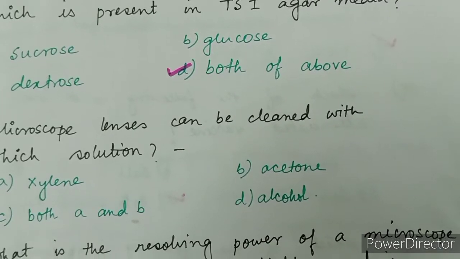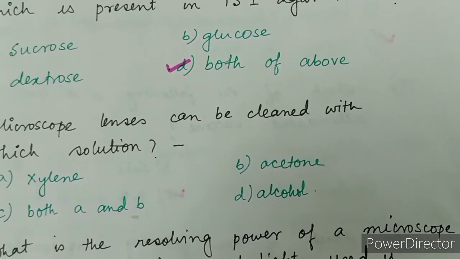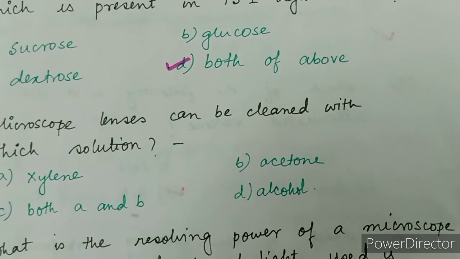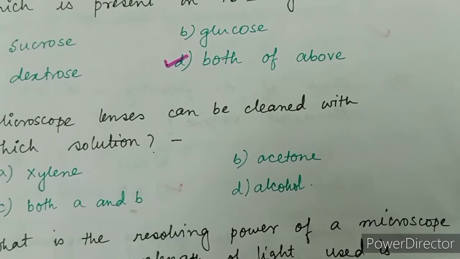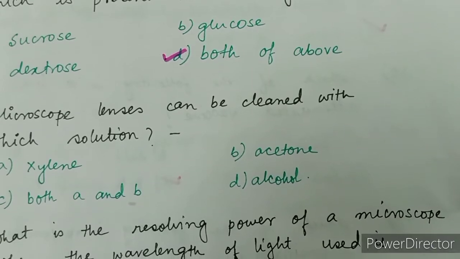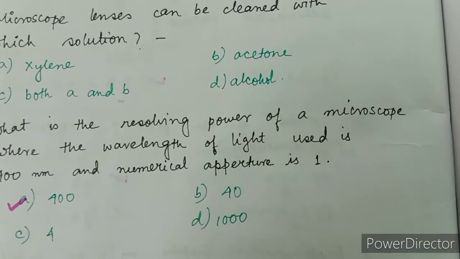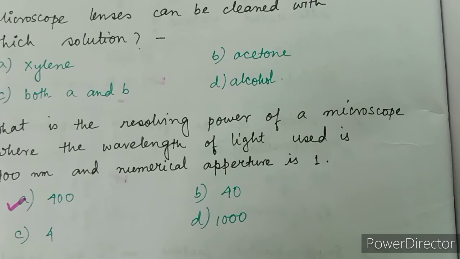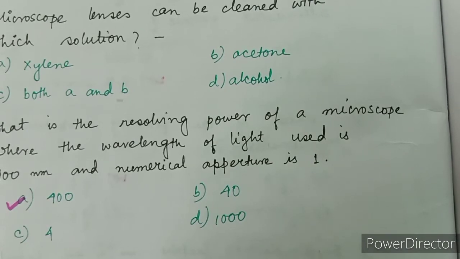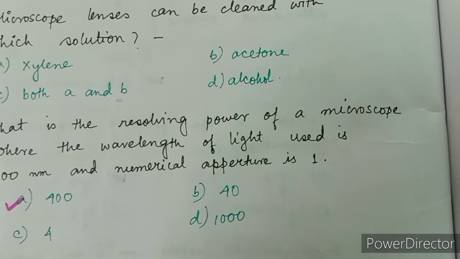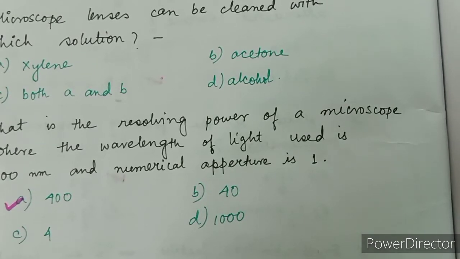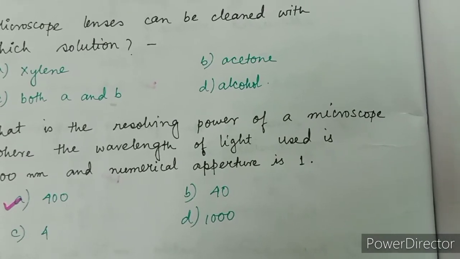Microscope lenses can be cleaned with which solution? Correct option is both A and B, that means option C. Both xylene and acetone are used. What is the resolving power of microscope where the wavelength of light used is 400 nanometer and numerical aperture is 1? Resolving power equals wavelength of light divided by numerical aperture. So the correct answer is option A, 400.